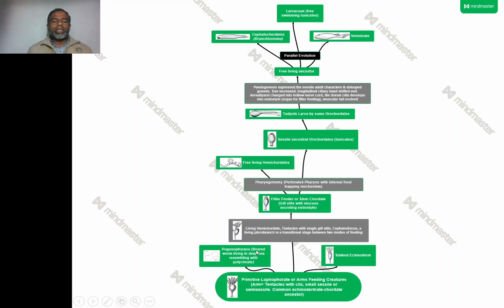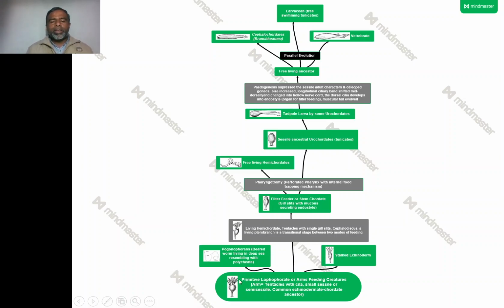Pogonophores are basically the beard worms living in the deep sea, resembling the polychaetes. And on the other side, they have given rise to the stalked echinoderms. That means echinoderms and the chordates might have the same ancestry, but that doesn't mean that the echinoderms are in the direct line of the evolution of the chordates.